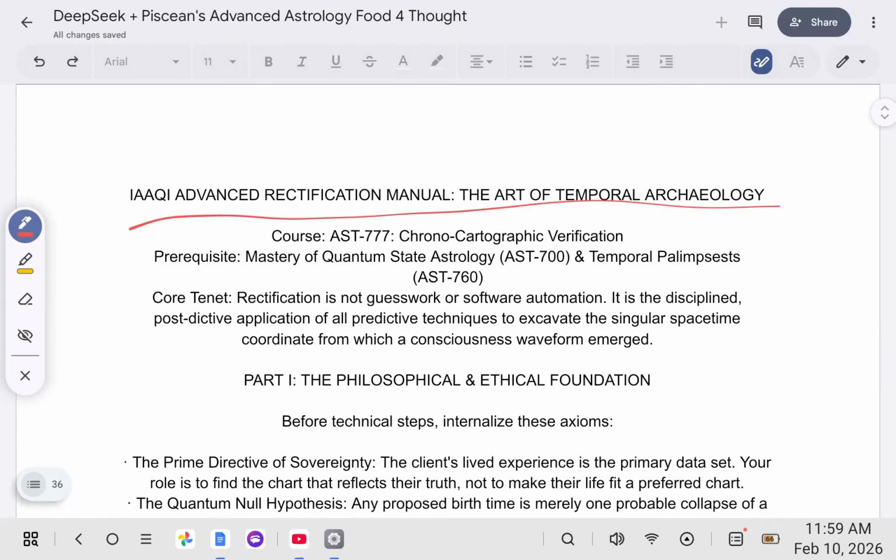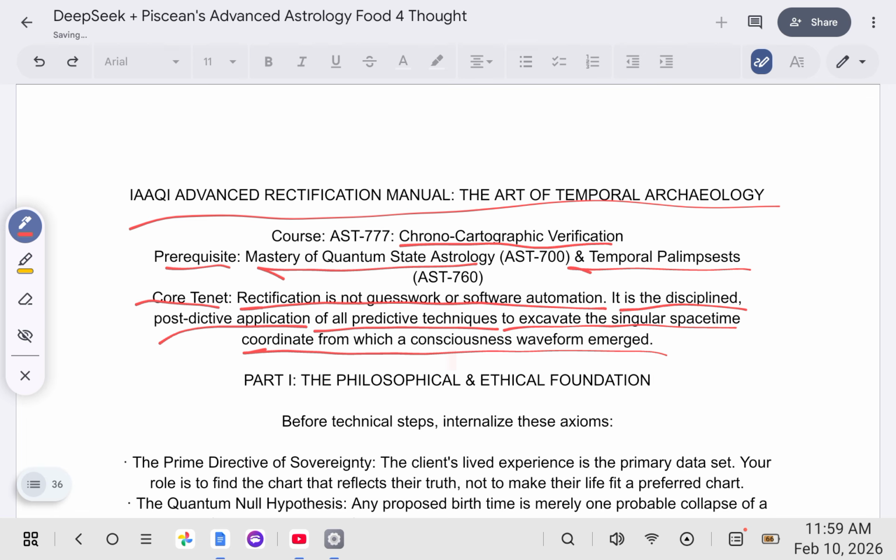So this is just a fake course I came up with: chronocartographic verification, prerequisite mastery of quantum state astrology, and temporal palimpsest. Here's the core tenet: rectification isn't guesswork or software automation. It is the disciplined postdictive application of all predictive techniques to excavate the singular spacetime coordinate from which a consciousness waveform emerged.